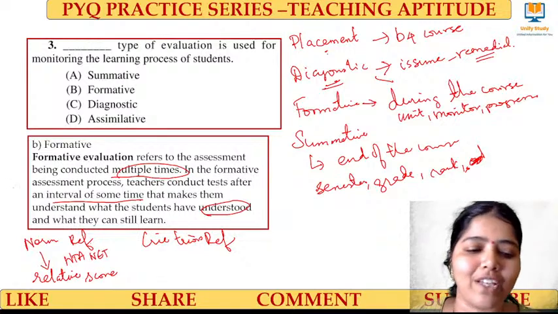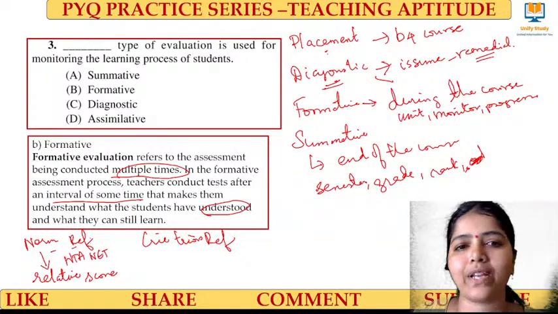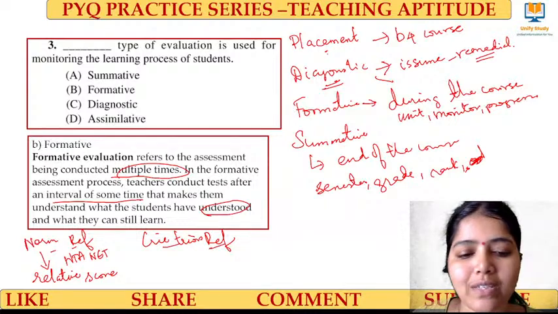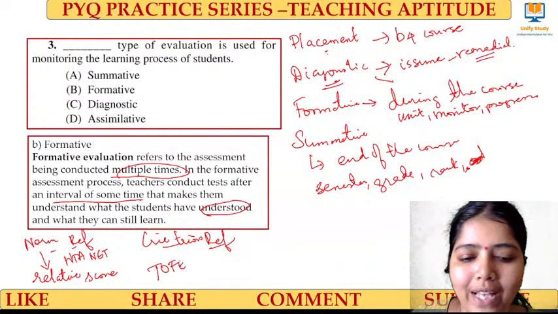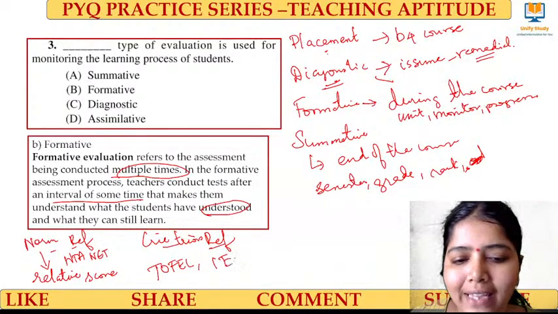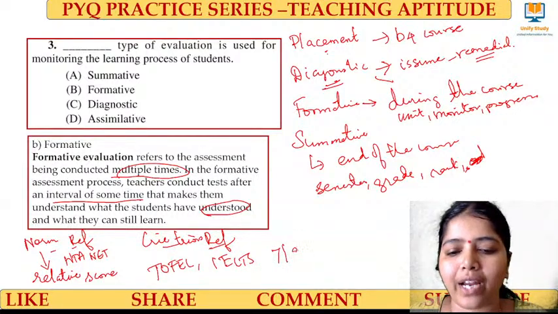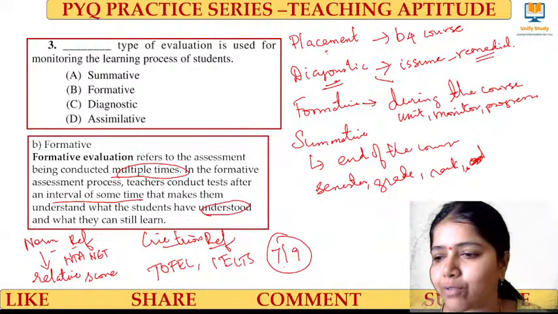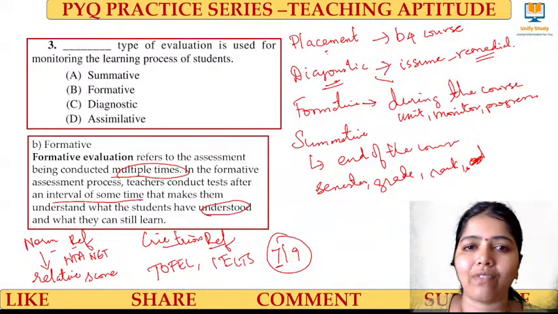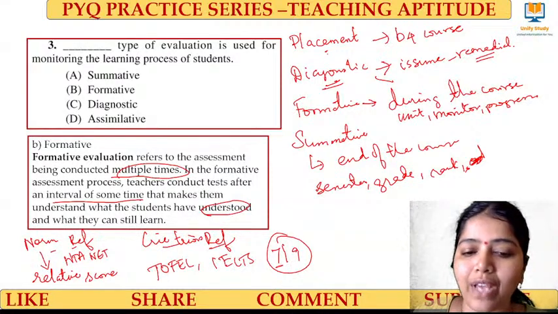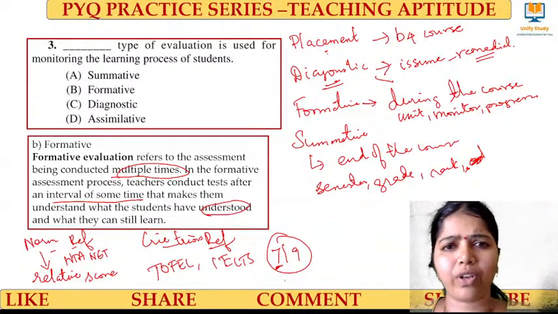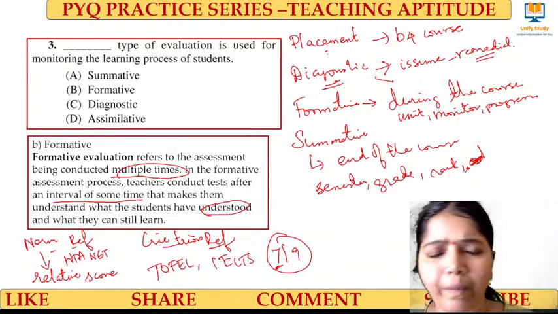That kind of examination we call a norm reference test. And criterion reference means what? Have you seen the TOEFL exam, IELTS exam? In that, we have to get a score, a rank. For example, to get a placement in a university, we have to get a 7 band score. Only if you get that 7 score will you be eligible, whoever you may be, a boy or a girl, or of any community.